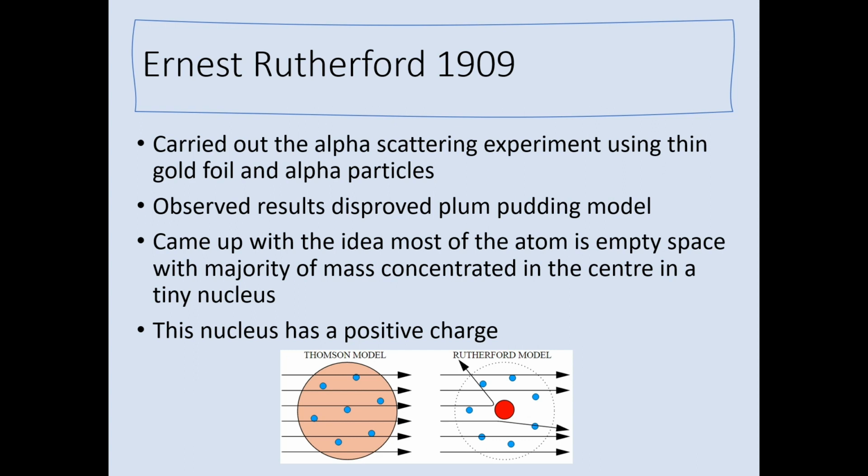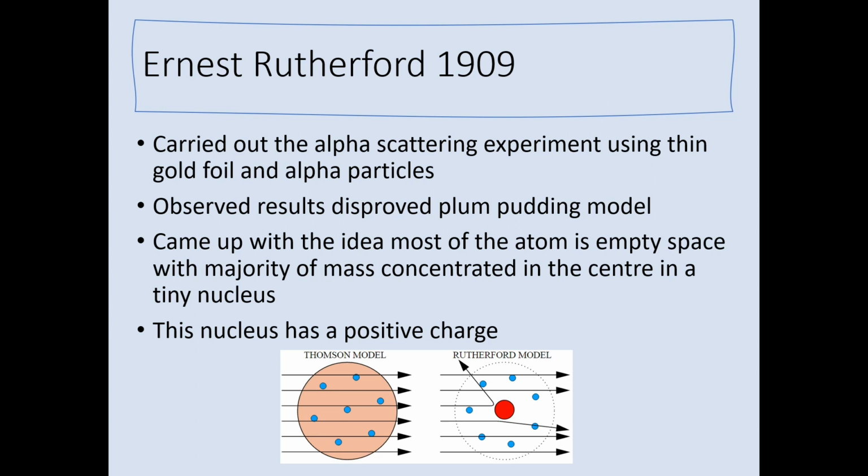So based on the plum pudding model, the alpha particles should have passed straight through. However, this isn't what happened. Most of the particles did pass straight through, as was predicted. However, some were very slightly deflected. As you can see on the diagram at the bottom on the right hand side, the third arrow from the bottom slightly deflects off towards the bottom of the atom, and some of them were bounced backwards completely. Now this disproves the previous model of the atom, the plum pudding.